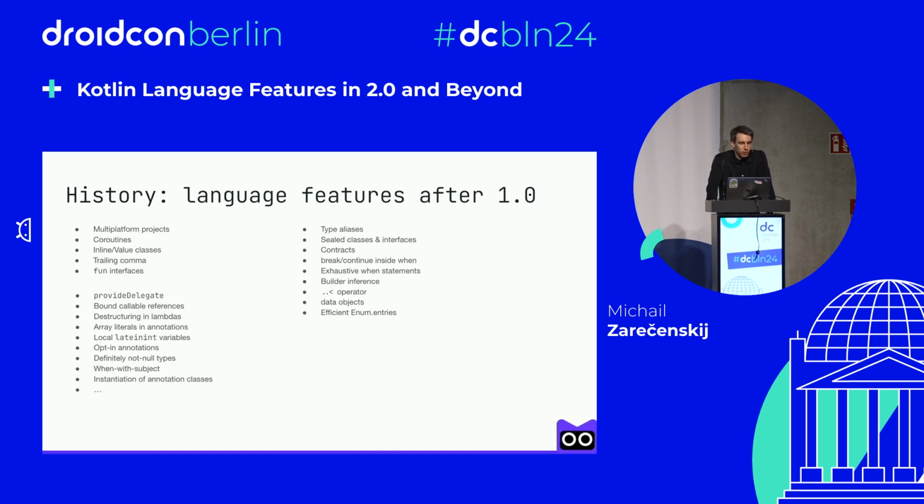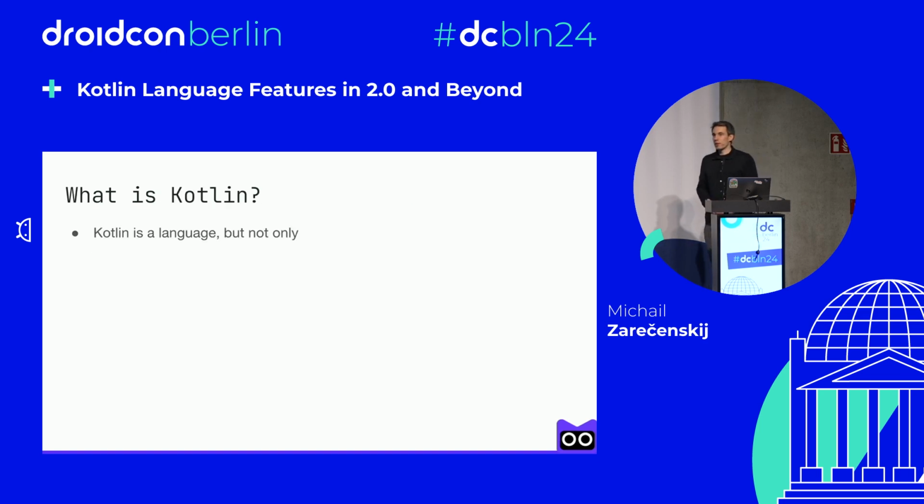And if you look even closer, you can see that over past years, the Kotlin programming language has evolved pretty significantly. And Kotlin updates have resulted in the addition of several dozen features, not mentioning bug fixes, smartcast, and type inference improvements. So if we consider these updates, can we say that Kotlin is mostly about a language? Of course, we can to some extent. Kotlin is a language, but of course not only.